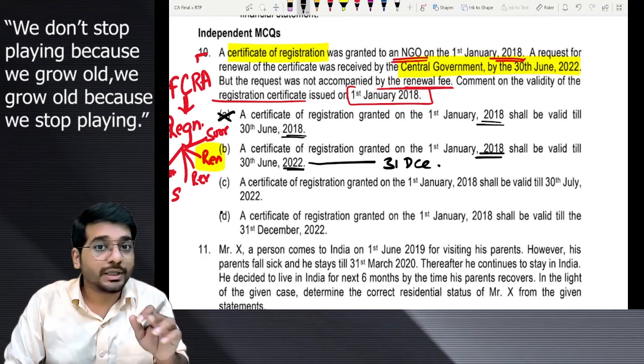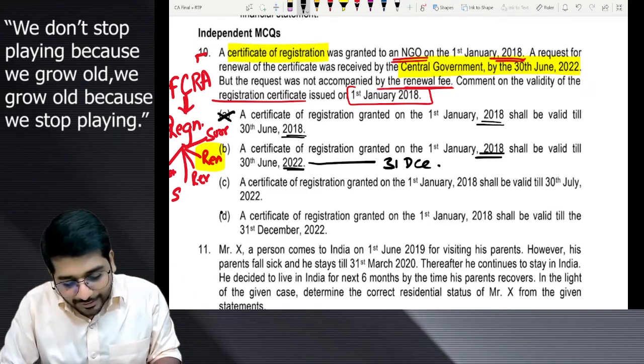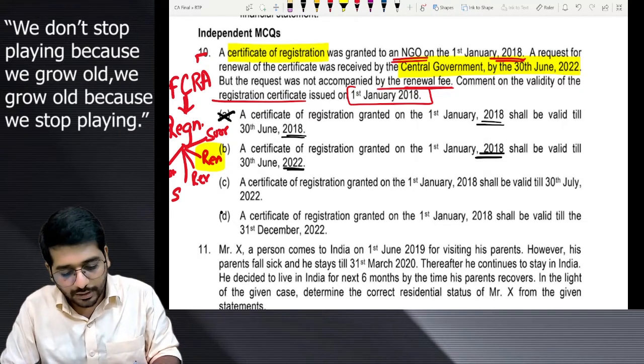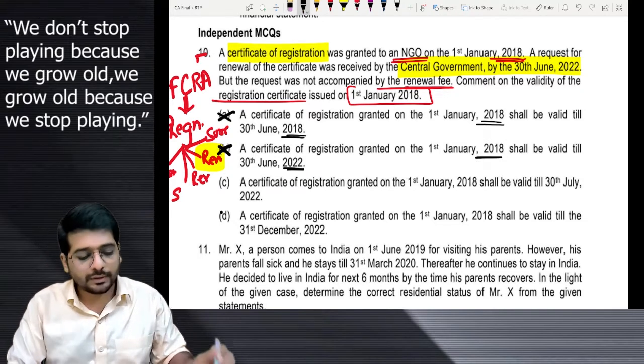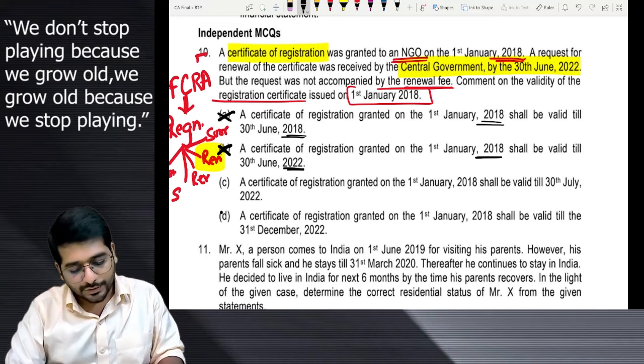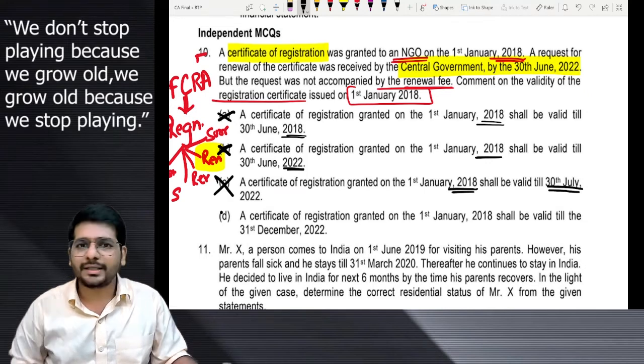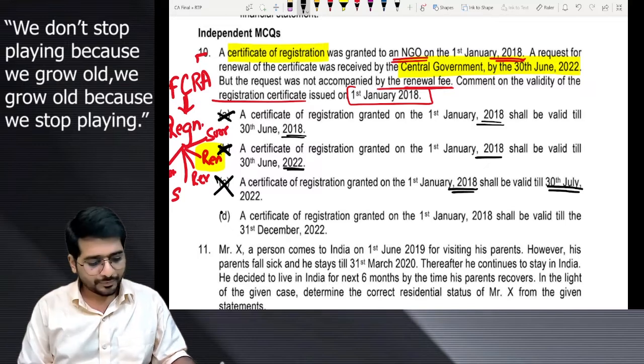Renewal of the registration. Even if you don't apply, your registration is valid from here till here. Correct? So again, 5 years are not over. So this is also wrong. Registration certificate 1st January, valid till 30th July. Any random date they are giving for the purpose of giving.